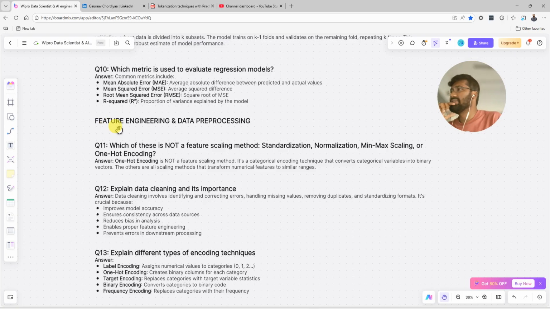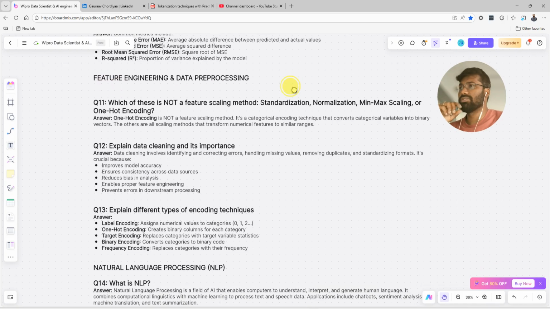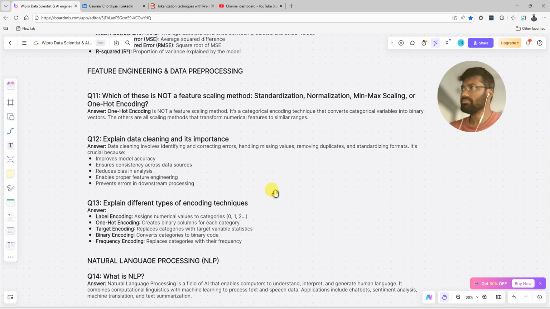Now next thing is feature engineering and data processing. This is a very simple question we can follow. Which of these is not a feature scaling method: standardization, normalization, min max scaling, or one hot encoding? One hot encoding is not a feature scaling method. It is a categorical encoding technique that converts categorical variables into a binary vector. The others are scaling methods that transform numerical values into a similar range: standardization, normalization, and min max scaling.